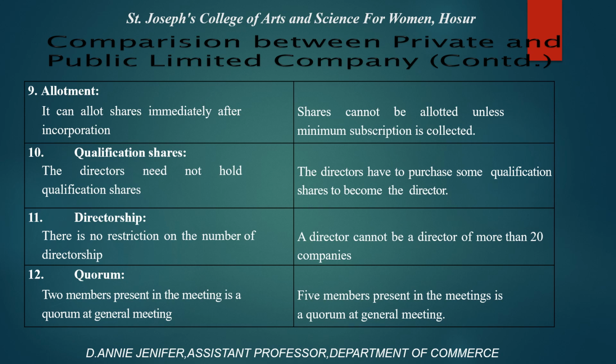Directorship. In a private company, there is no restriction on the number of directorships. But in a public company, a director cannot be a director of more than 20 companies. Then quorum. In a private company, 2 members present in the meeting is a quorum at a general meeting. In a public company, 5 members should be present in the meeting as a quorum at a general meeting.